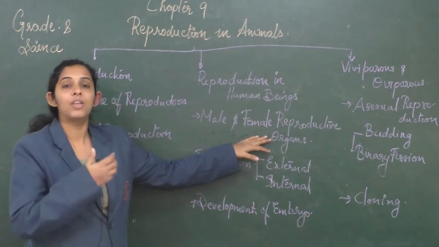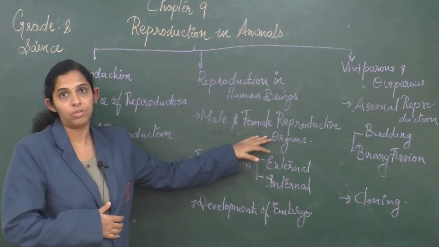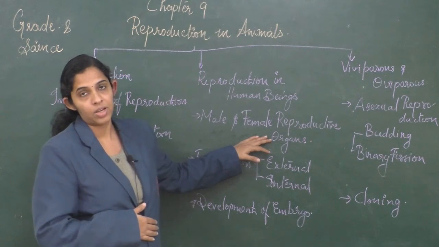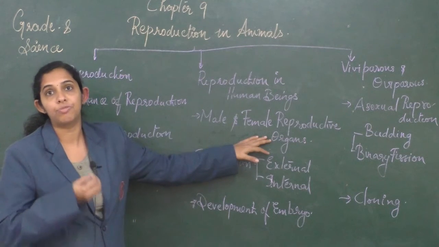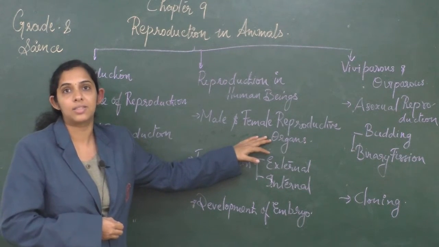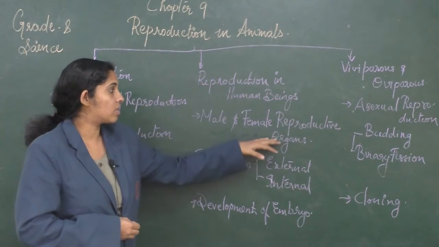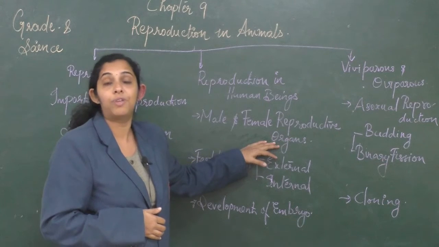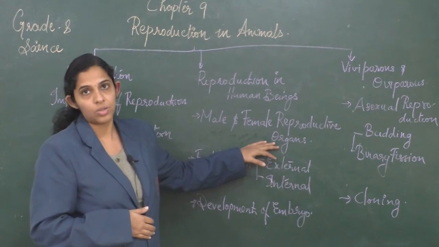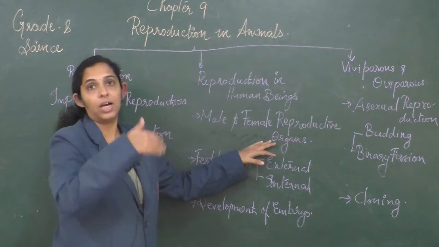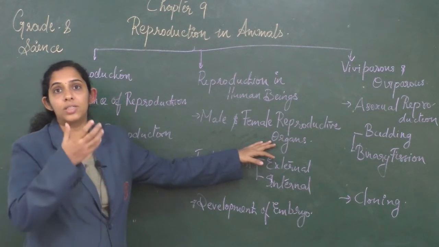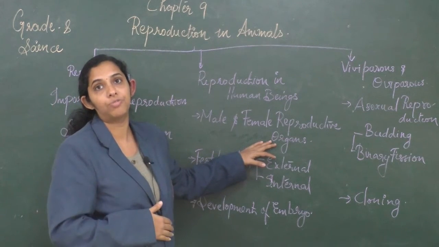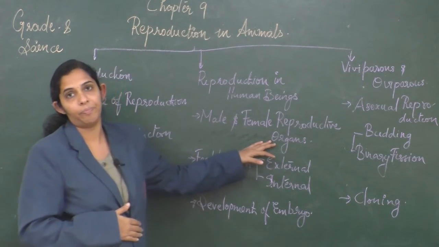And next we have seen the female reproductive organs and the different parts of it. The female reproductive organ consists of a pair of ovaries which are located in the lower abdominal area. Ovaries are responsible for producing the female reproductive cells or eggs or ovum. Once the ovaries release the egg, it is carried to the oviduct or the fallopian tube. We have also seen the other parts of the female reproductive organ, that is the uterus, where the development of a baby happens, and the lowermost part, that is the vagina.